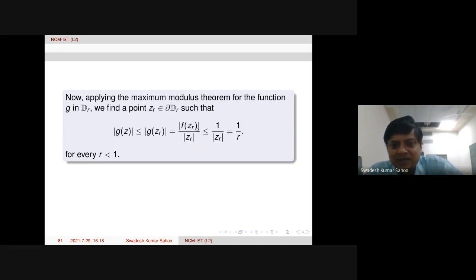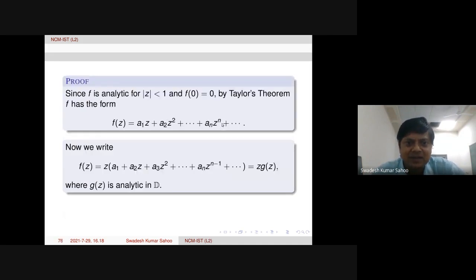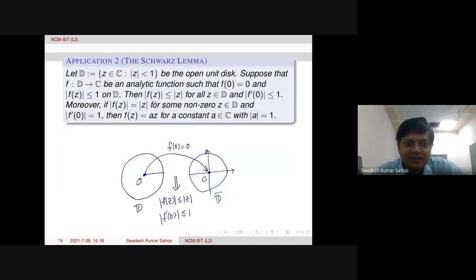So this is actually 1 over mod z_r. Why? Because our hypothesis says mod f(z) is less than or equal to 1.